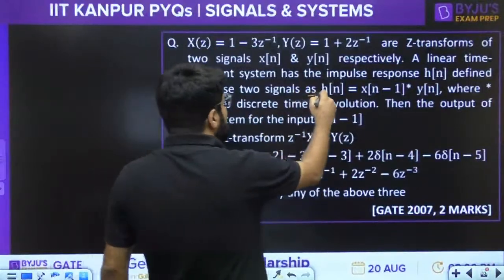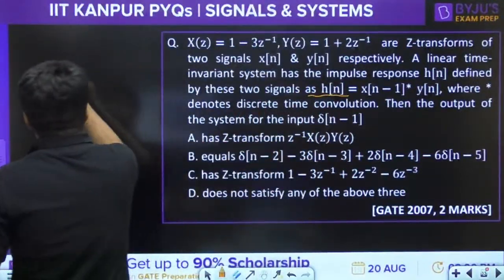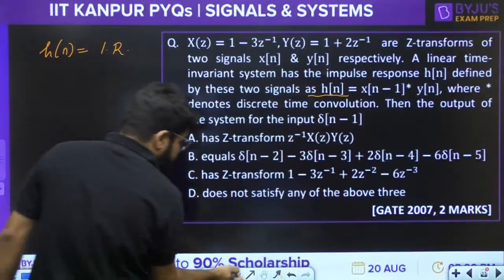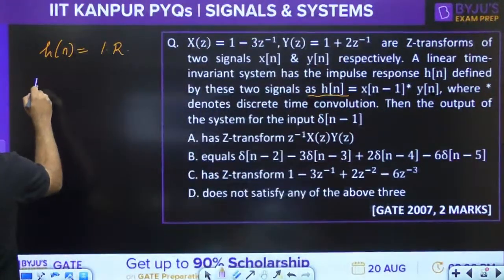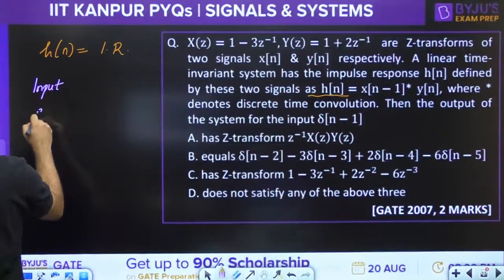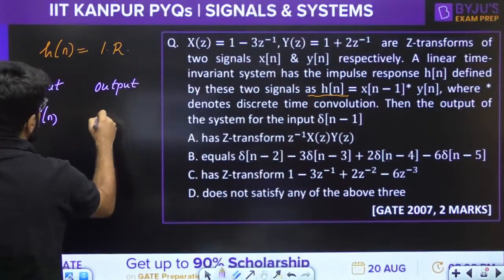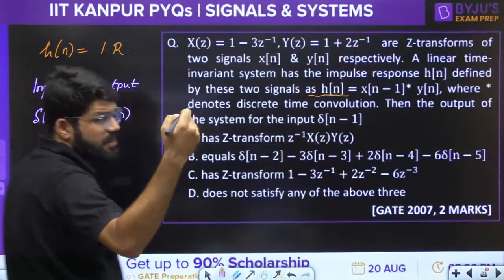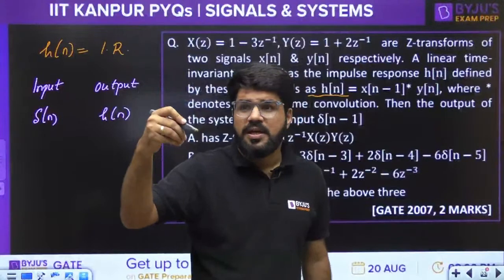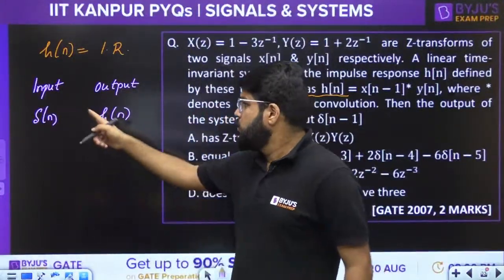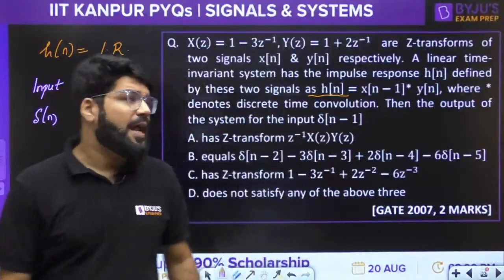Now, what is the meaning of impulse response? h[n] is given to you as the impulse response of the system. That means whenever the input is delta[n], the output of the system is h[n]. That is the meaning of impulse response: the output when the input is a unit impulse. Now apply the time shift property.